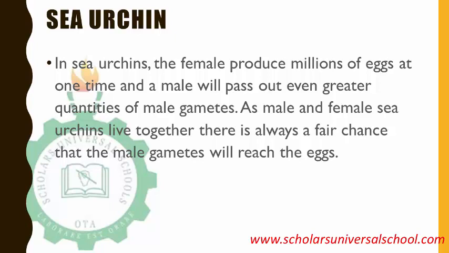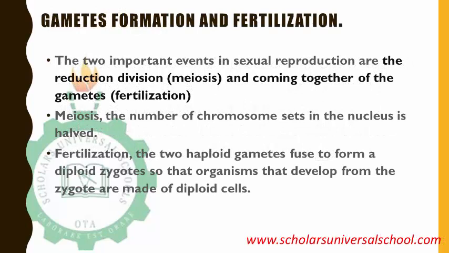So there is a fair chance that the male gametes will reach the eggs. That is why they produce large quantities. They just release their gametes wherever they are, and by the time they meet together, they fertilize and they have a developed individual.